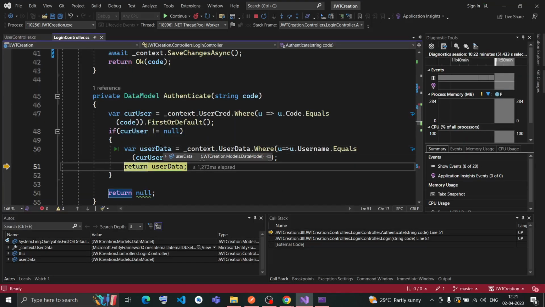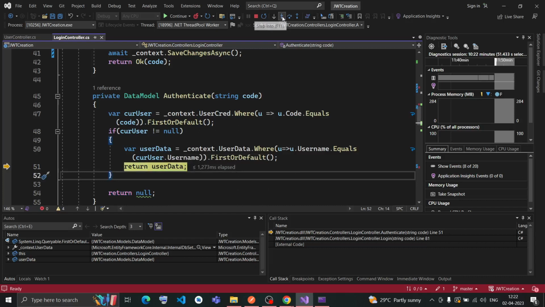Now if I hover over this user data, I get an entry: the username is Pritam123, already there. The role is admin, I have the phone number, the last name as Bishash, the ID as 1, the first name as Pritam, then the username, and the email ID as preet@gmail.com. So my data is there with this particular username. Now I will return this user data to this method.